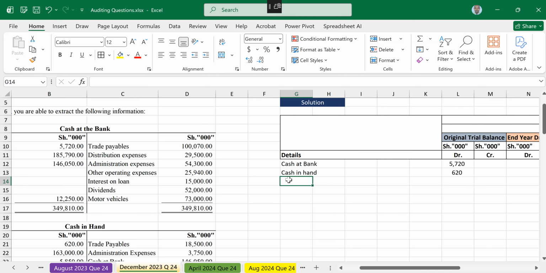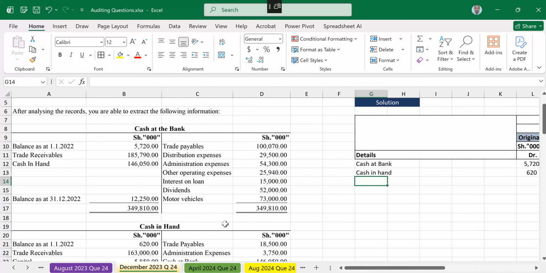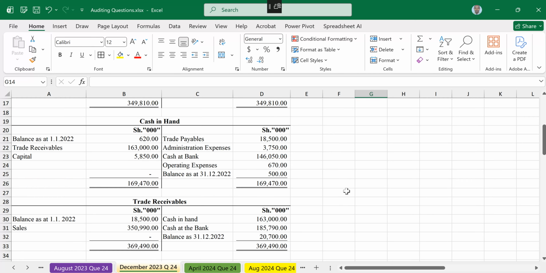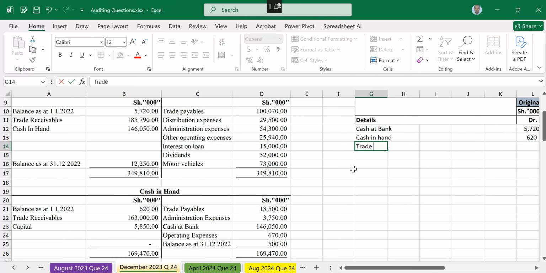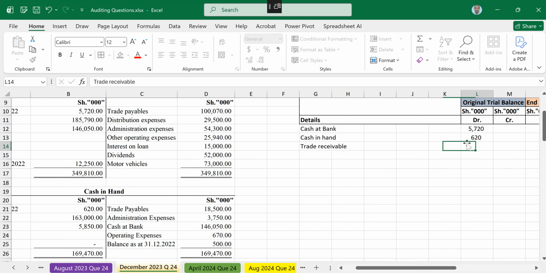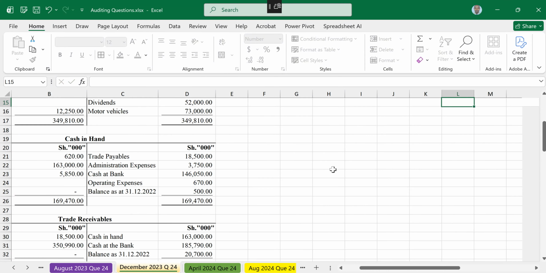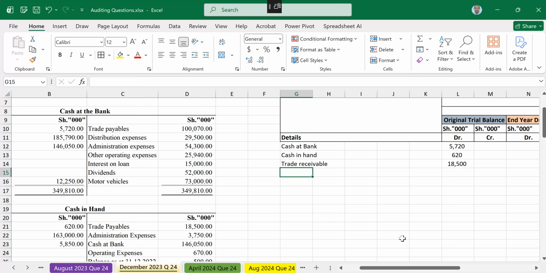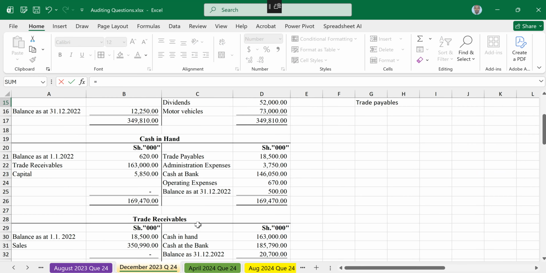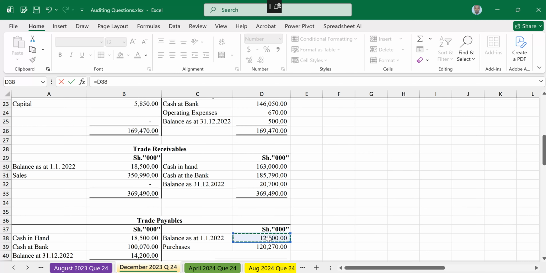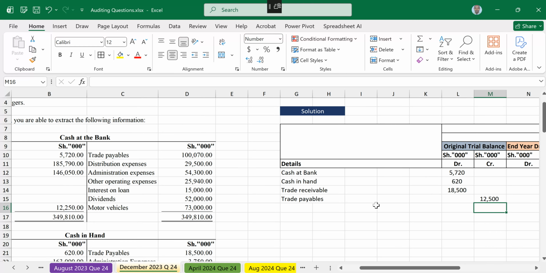From the cash in hand, move to the other item, trade receivable. The opening balance for trade receivable is 18,500. So we have 18,500 as our trade receivable, the way we had that the other time. From trade receivable, we have trade payables. Trade payable is a credit balance, and the opening amount for trade payable is 12,500.